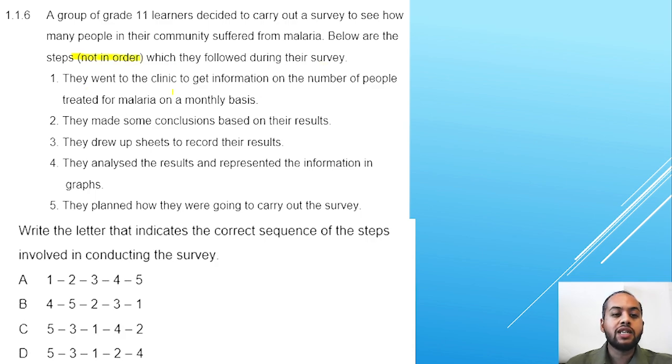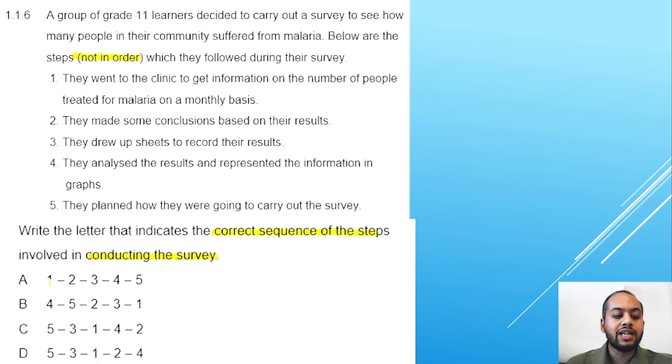They went to the clinic to get information on the number of people treated for malaria on a monthly basis. They made some conclusions based on the results. They drew up sheets to record the results. They analyzed the results and represented the information in the graphs. They planned how they were going to carry out the survey. You see, all the steps are jumbled up. Write the letter that indicates the correct sequence of the steps involved in conducting the survey.